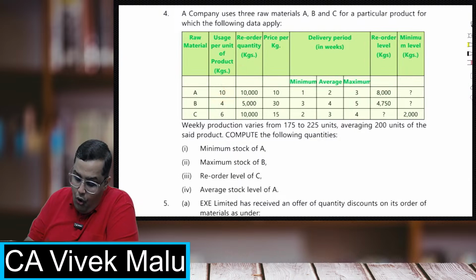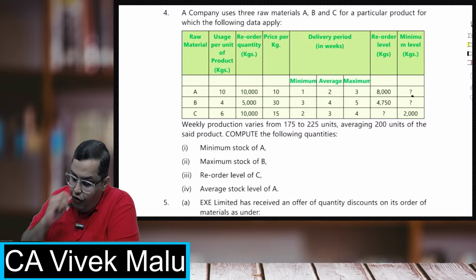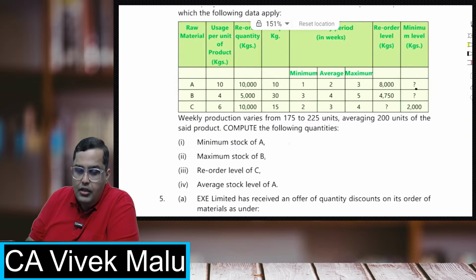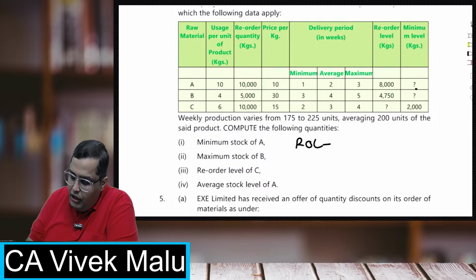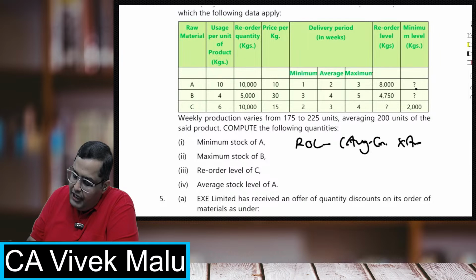I'll tell you how. What is the formula for minimum level? I want the minimum level. The formula for minimum level is reorder level minus average consumption into average lead time. What is the reorder level? 8,000. What is the average consumption? Sir, on an average, we are producing 200 units.